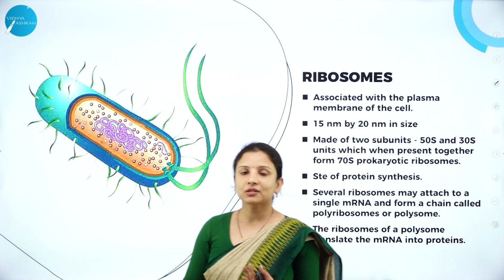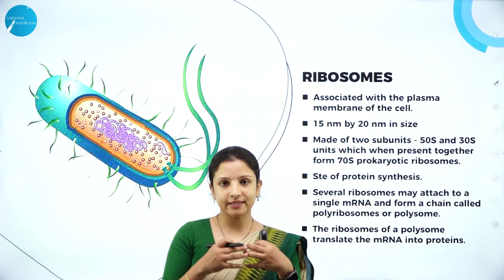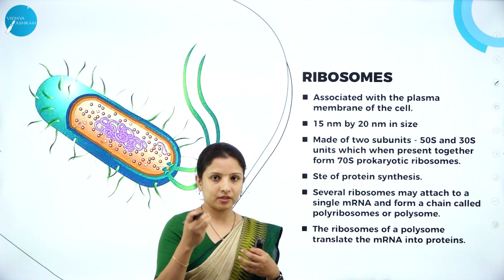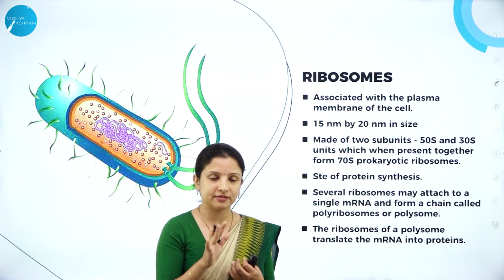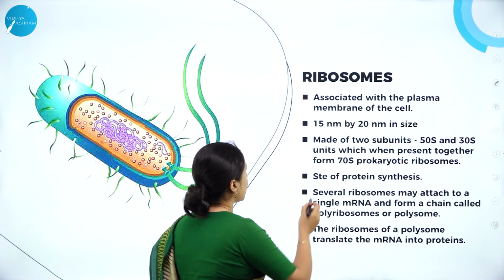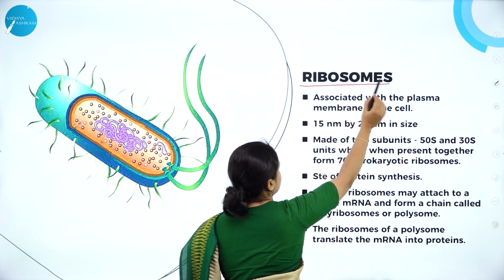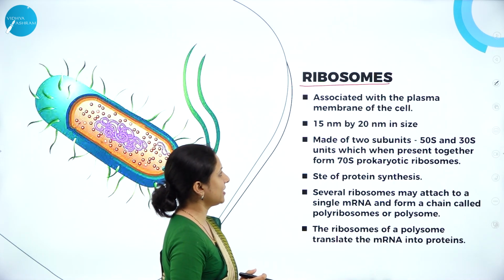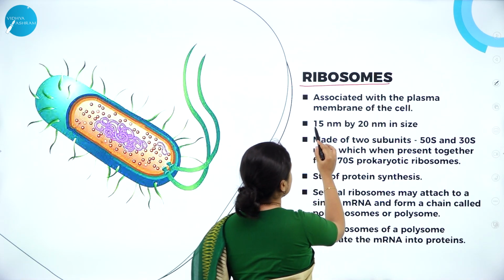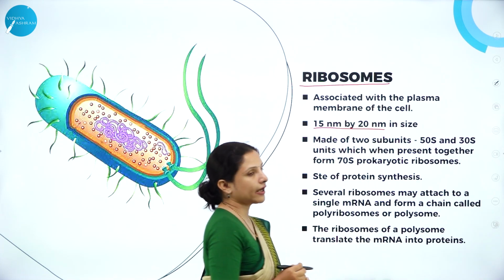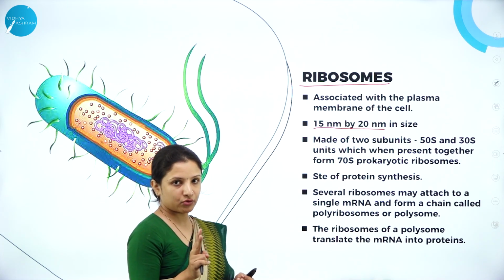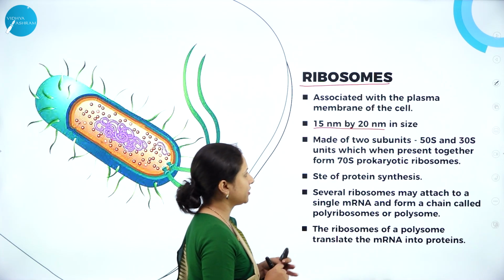Next, talking about inside the cell envelope, we got to know it is filled with a fluid matrix which is called the cytoplasm. Now in the cytoplasm, they have ribosomes. So ribosomes are associated with the plasma membrane of the cell, and their size is 15 nanometer by 20 nanometer in diameter, and it is made up of two subunits. This is very important for MCQ.